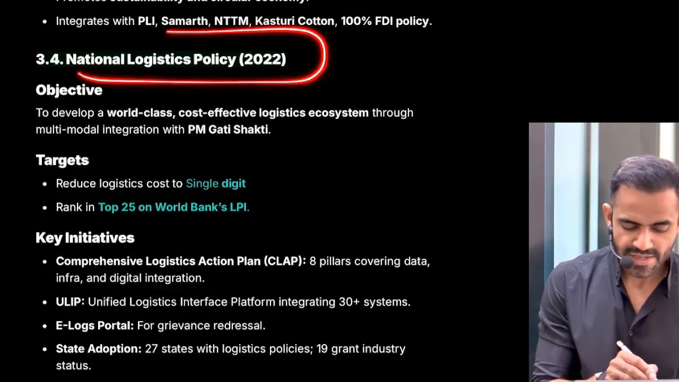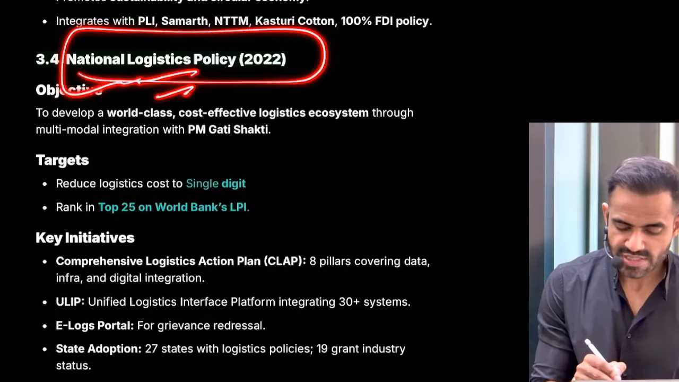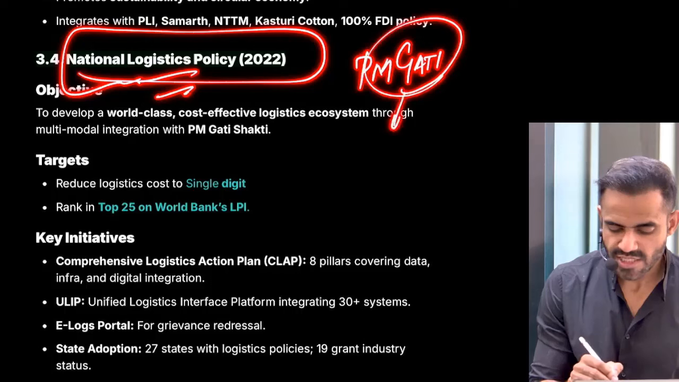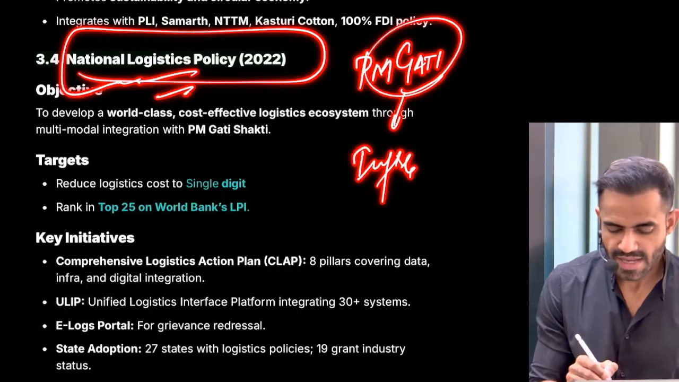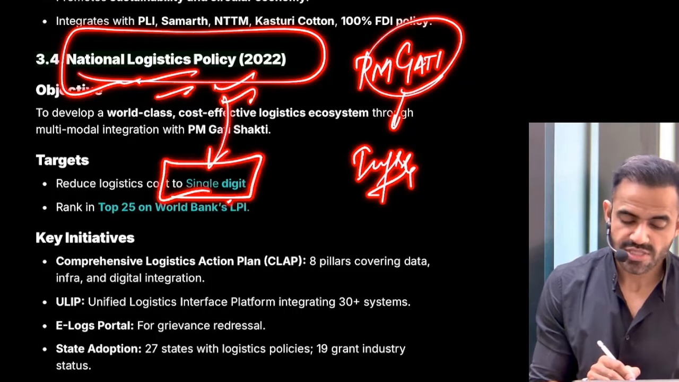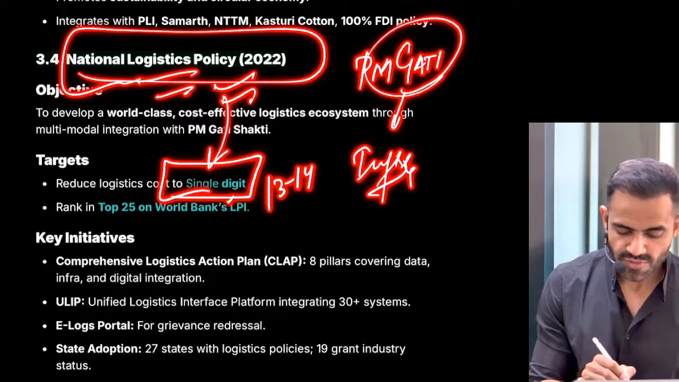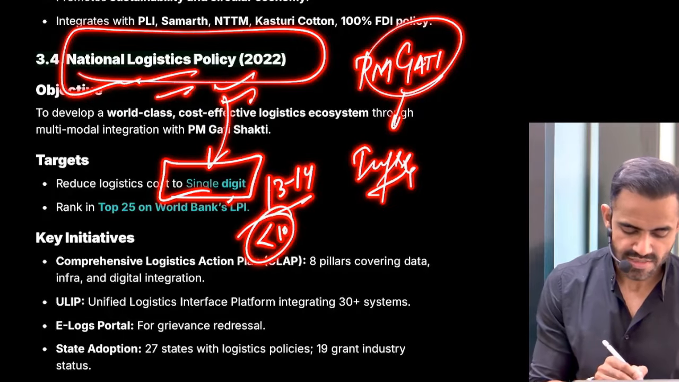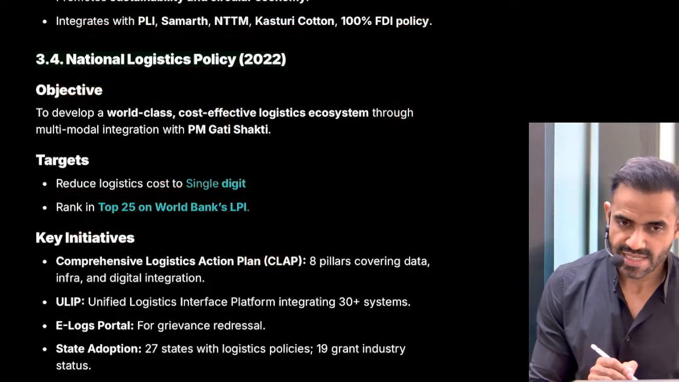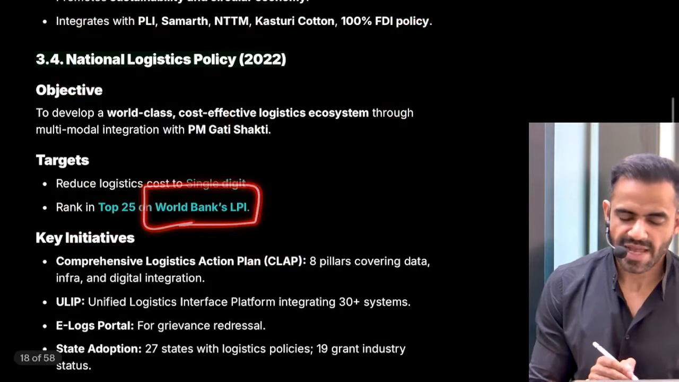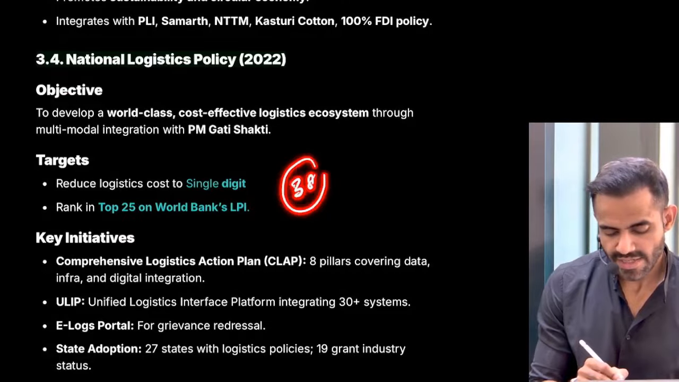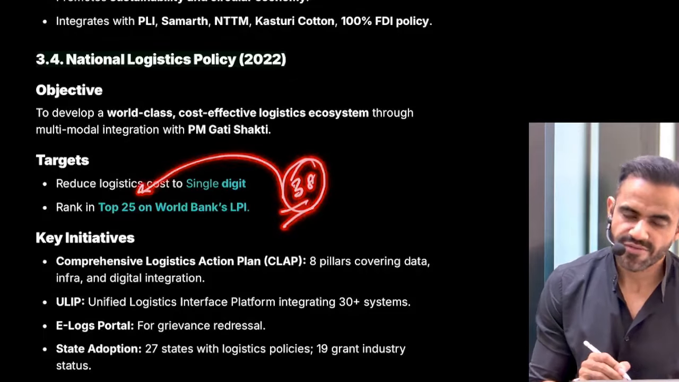So that's why the government had announced this NLP, National Logistic Policy, and the PM Gati Shakti scheme. The basic objective of PM Gati Shakti is to focus on the infrastructure, and this is going to provide the policy base for that. What is the goal? Goal is to reduce the logistic cost to single digit. Right now it is 13 to 14%, less than 10 will be single digit. Second goal is to be in the top 25 in the Logistic Performance Index, LPI, which is released by the World Bank. What is our position as of now? It is 38 as of now. Goal is to reach 25.